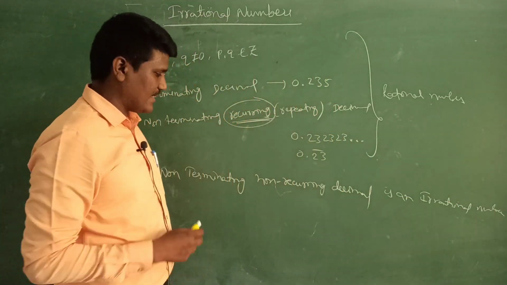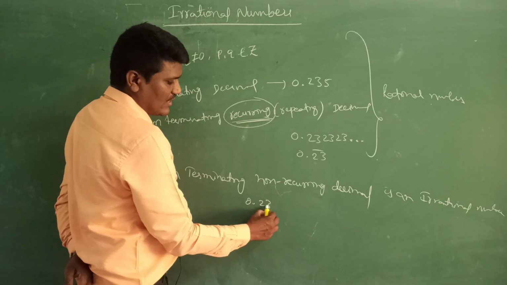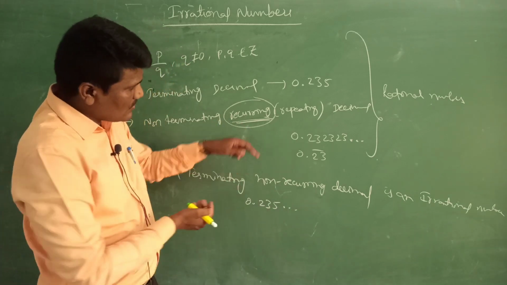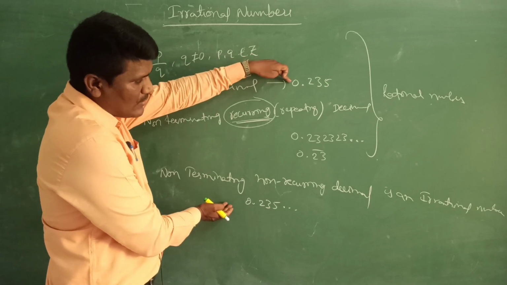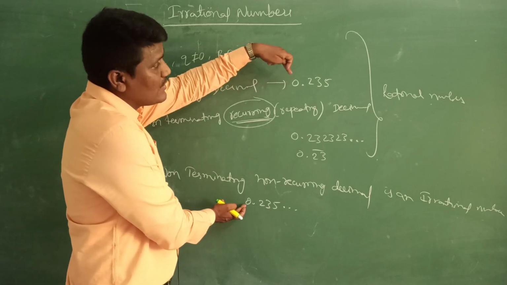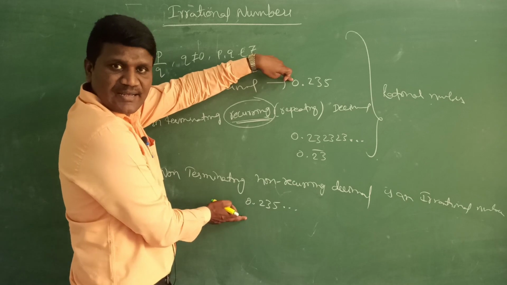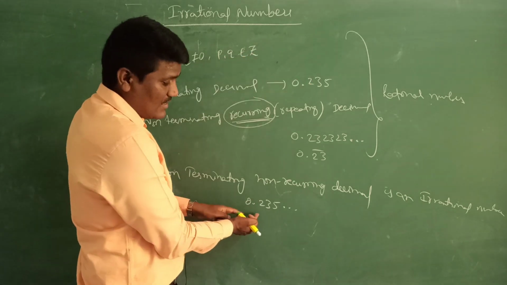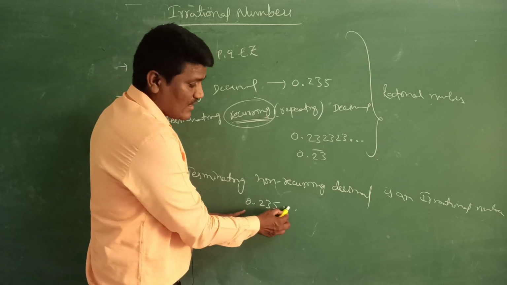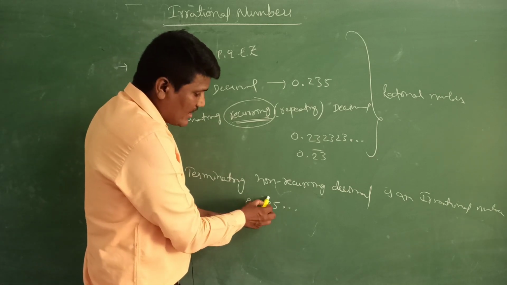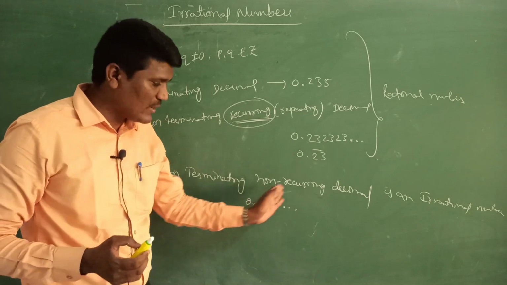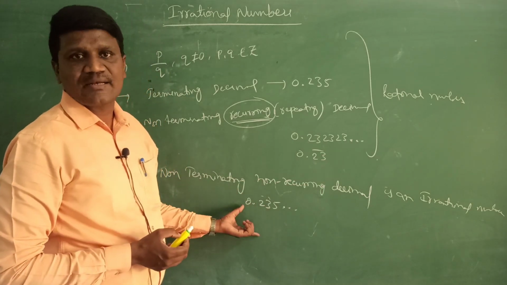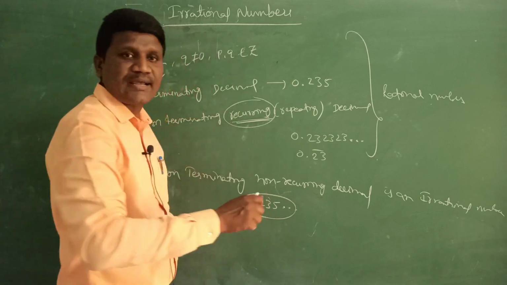For example, you can take 0.235 dot dot dot. Observe these two: 0.235 is rational and this is irrational. What is the difference? This is a terminated one and this is a non-terminated one. These three dots are there, it is non-terminating, and nothing is repeating. So no number is repeating. This is a non-terminating, non-repeating decimal, which we call an irrational number.